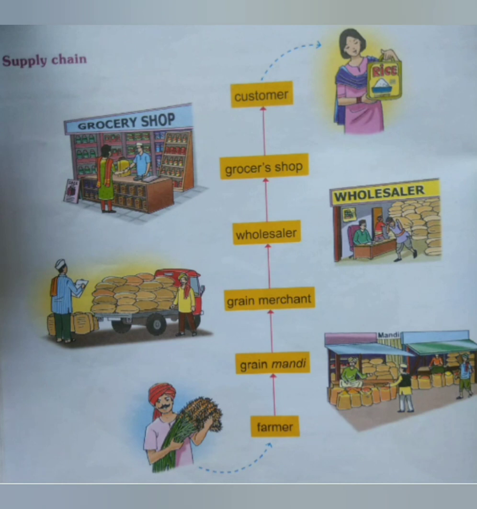Children, the farmer grows the crops and food. He grows vegetables, grains and fruits, and after harvesting he supplies or sells the food items or grains to the grain mandi. In the grain mandi, farmers bring food grains to the shop of the commission agent. Then the grain merchant deals with the food grains.